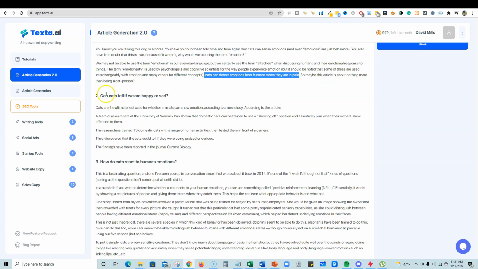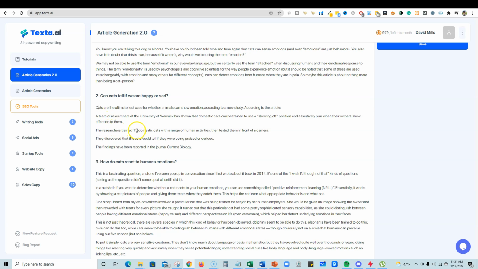We'll keep going, looking through. Can cats tell if we are happy or sad? Cats are the ultimate test case for whether animals can show emotion according to new studies, according to this article. So like right there, we would delete that, right? A team of researchers at the University of Warwick has shown that domestic cats can be trained to use a showing off position and assertively purr when their owners show affection to them.